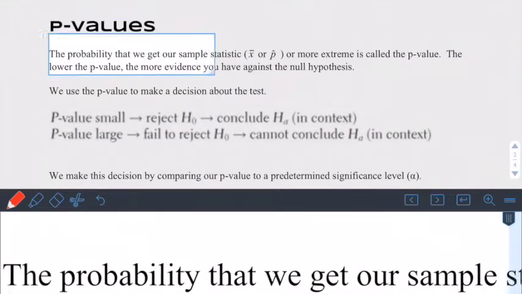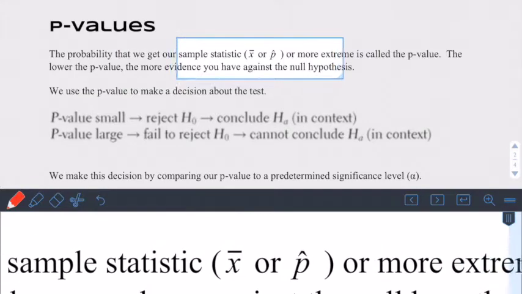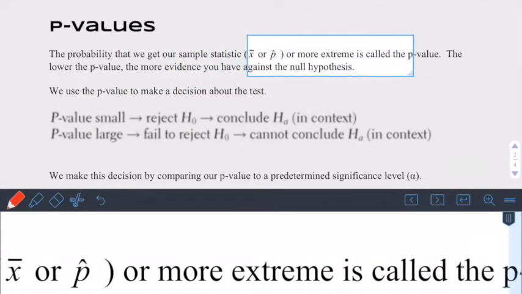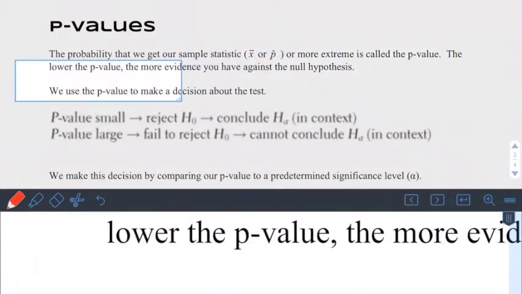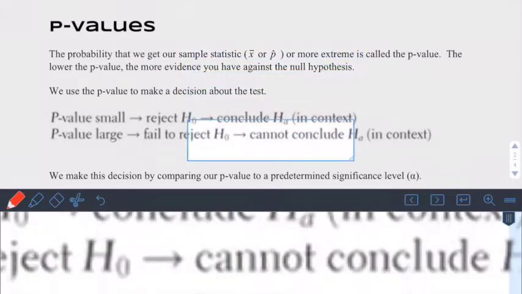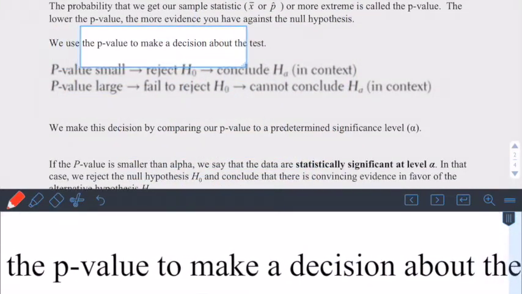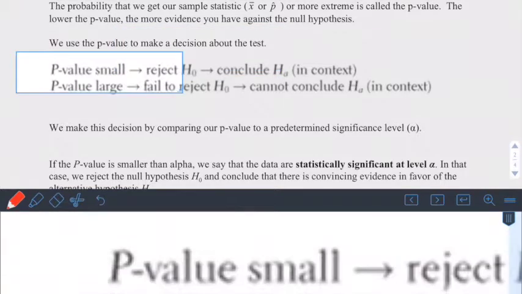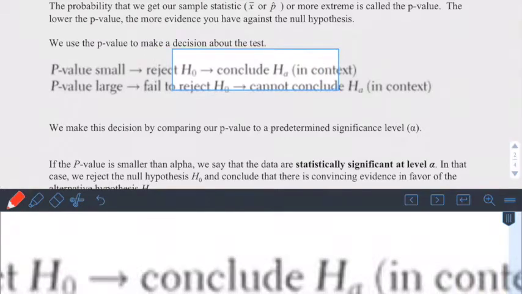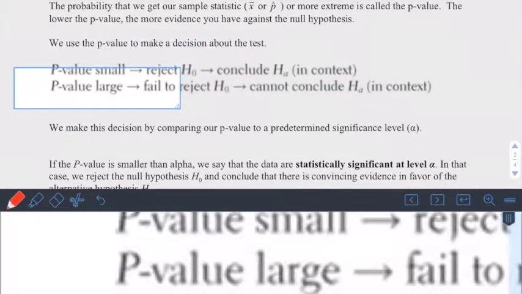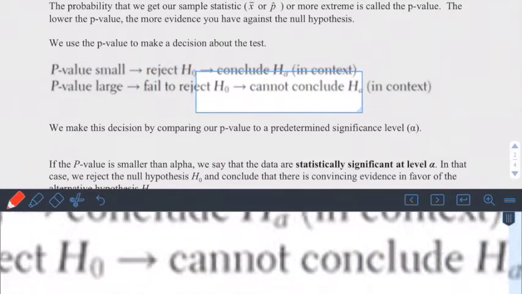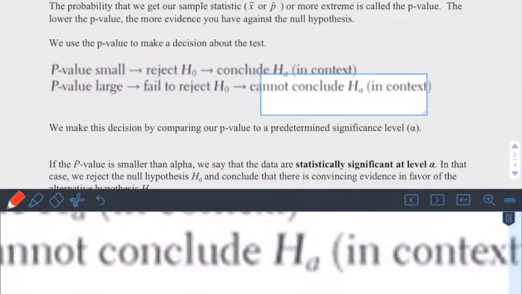P-values. The probability that we get our sample statistic, x bar for means, or p hat for proportions, or more extreme is called the p-value. The lower the p-value, the more evidence you have against the null hypothesis. So we use p-values to make decisions about the test. So if the p-value is small, we reject the null hypothesis and we conclude the alternative. If the p-value is large, we fail to reject the null hypothesis and we cannot conclude the alternative hypothesis.